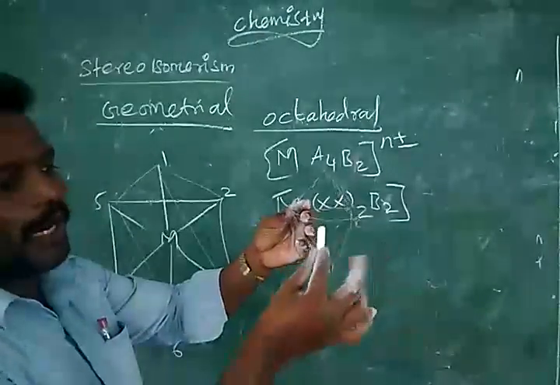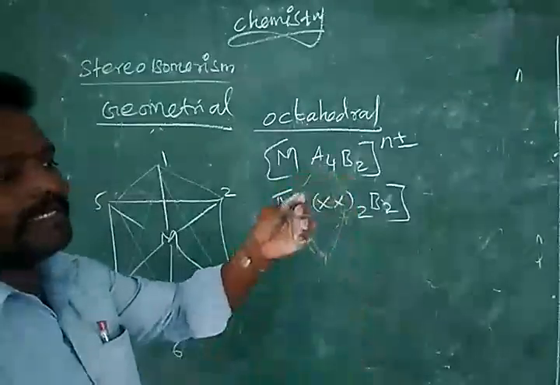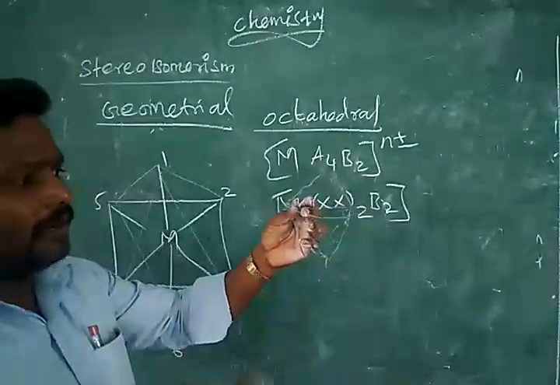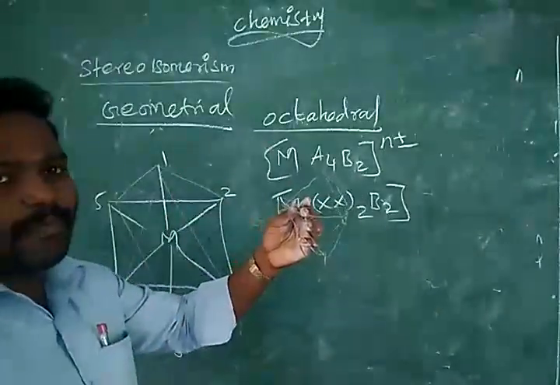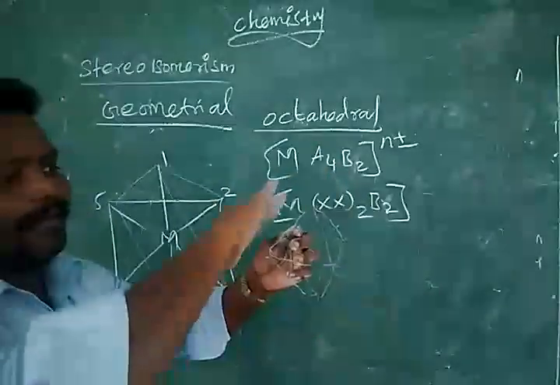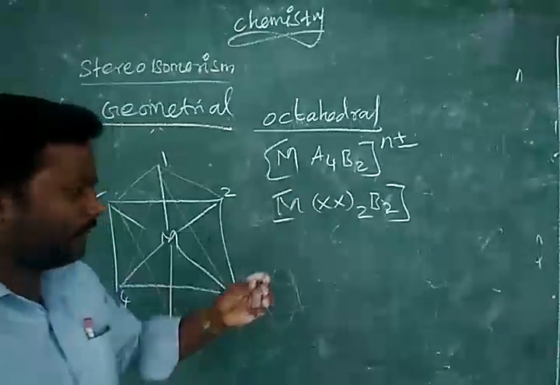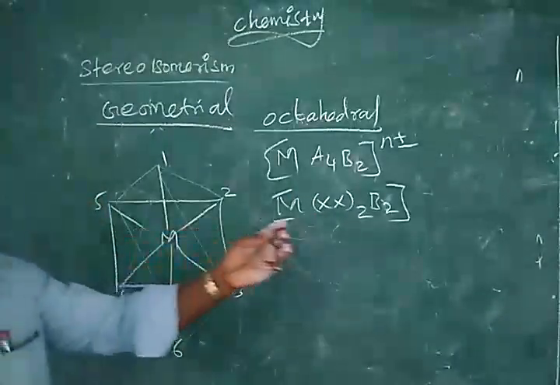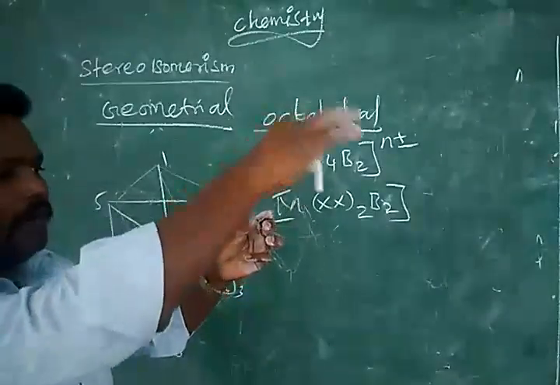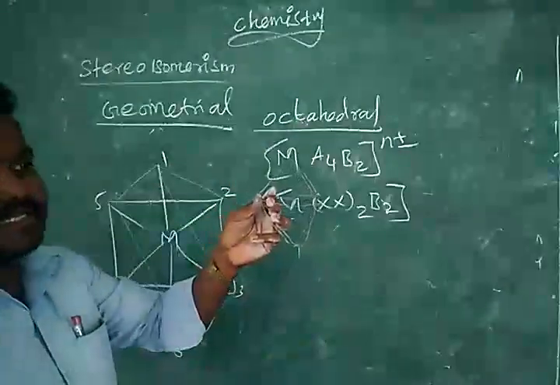That metal is coordinated with 1, 2, 3, 4, 5, 6, six ligands, forming a bipyramidal structure. What is bipyramidal? Upside we have one pyramid structure, downside we have another pyramid structure. So like this you have to remember. Now positions 1, 2, 3, 4, 5 and then 6.